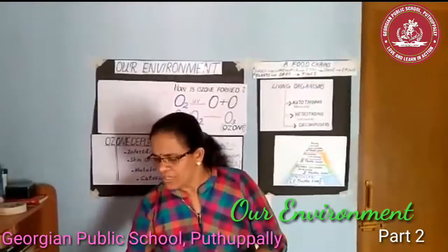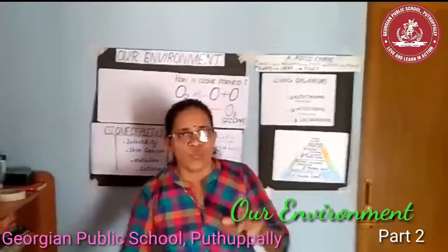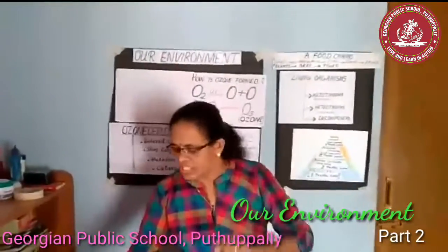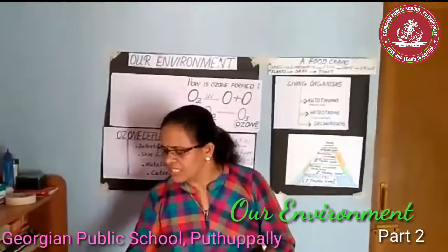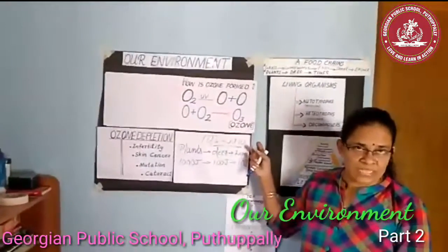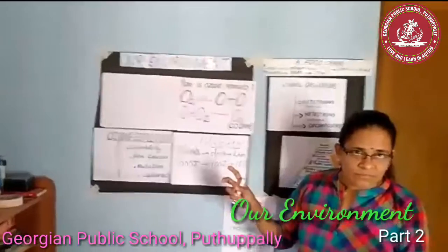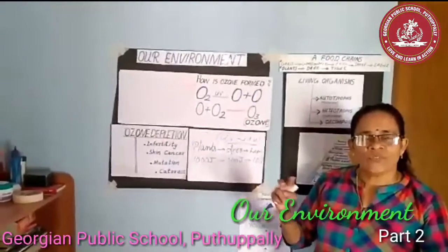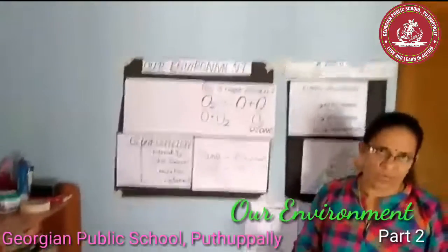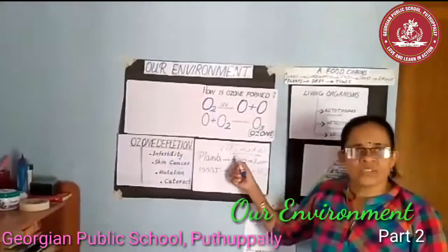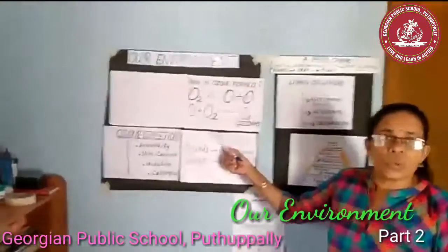During the transfer of energy from one trophic level to the next, about 10% of energy is available to the higher trophic level. That means all the other part of energy will be lost for life process of the organism. Okay. So, this is known as 10% law.